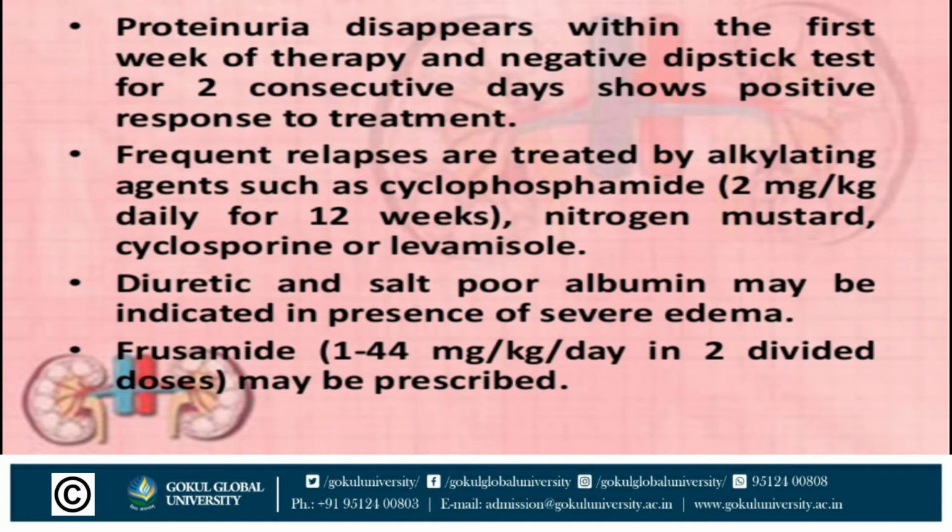Furosemide, that is a diuretic, is given 1 to 4 mg per kg per day in 2 divided doses, may be prescribed. We will give furosemide on prescription. As a nurse, we can't take the step to give furosemide.